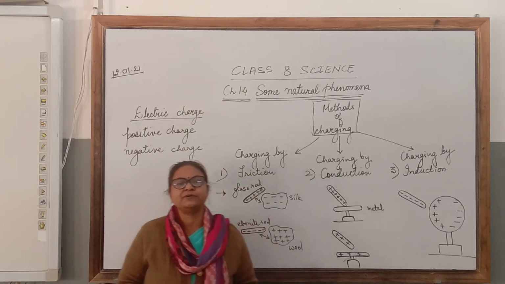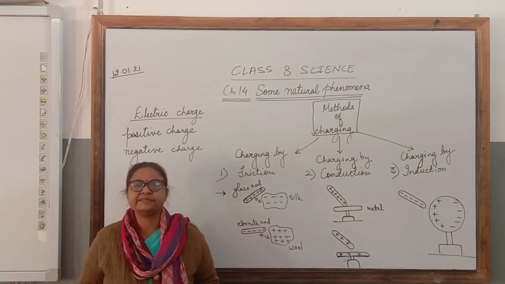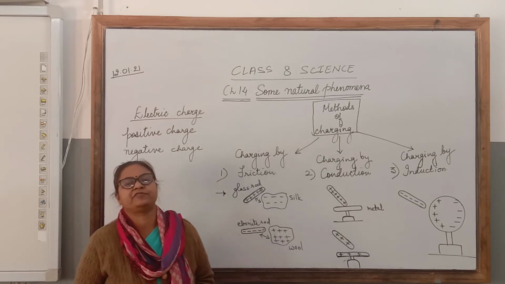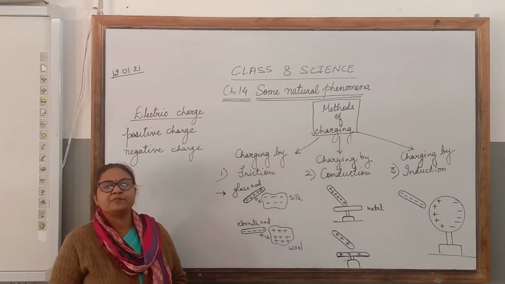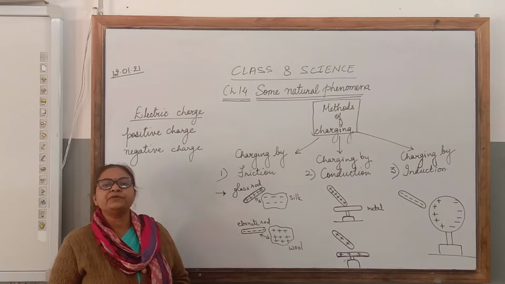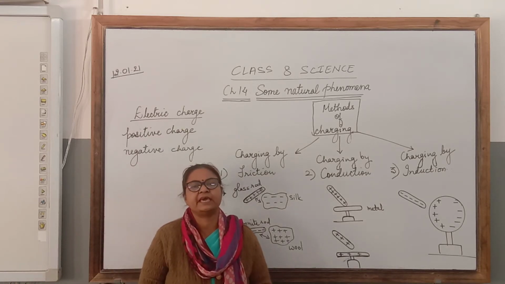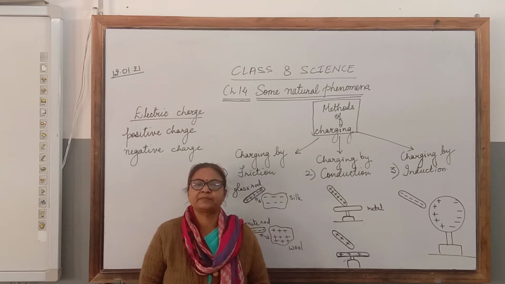Atoms have subatomic particles. These subatomic particles are protons, neutrons and electrons. Protons are positively charged, neutrons are having no charge, whereas electrons carry negative charge.